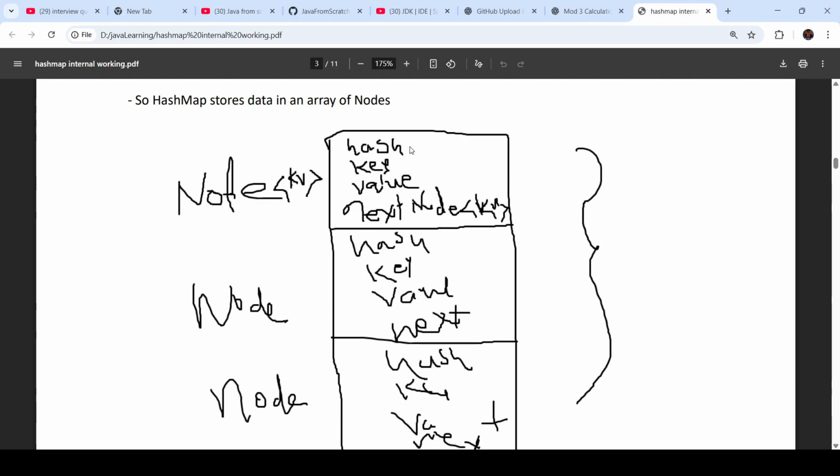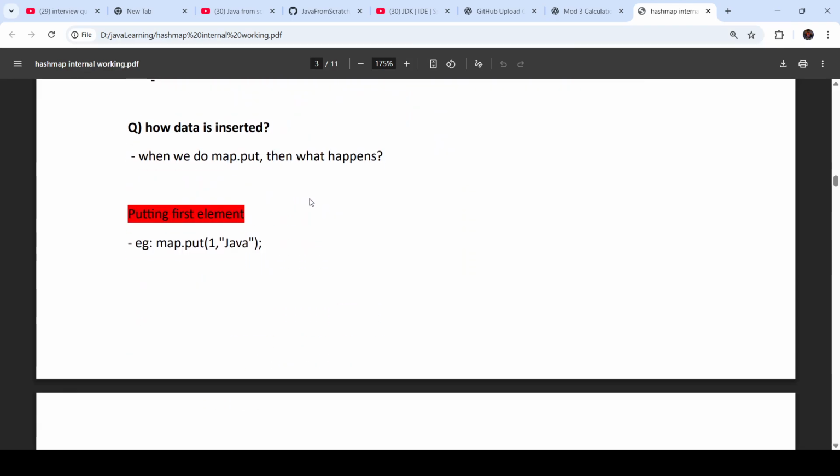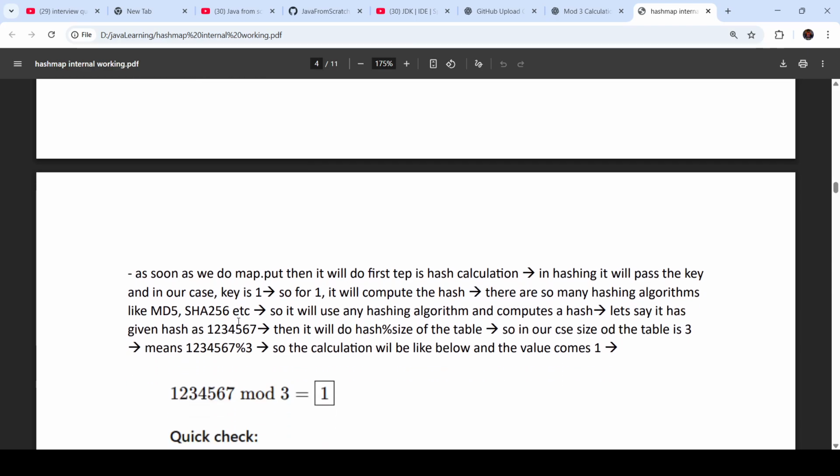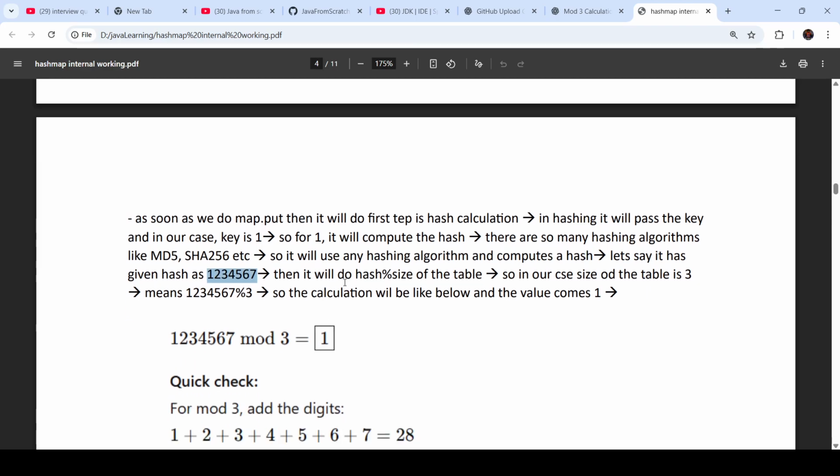In order to calculate the hash, it uses a hash function. There are many hash functions, like MD5, SHA-256, and many more. It will use a hashing algorithm and compute the hash. Let's say it calculates the hash as 1234567. Then it will do hash mod size of the table. Let's not go with the initial size of 16.